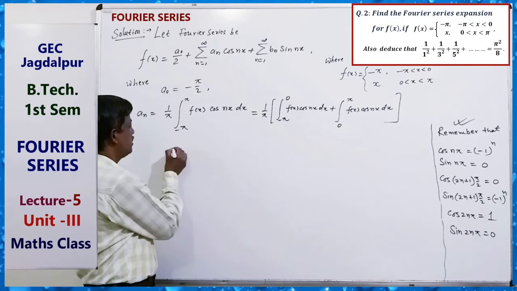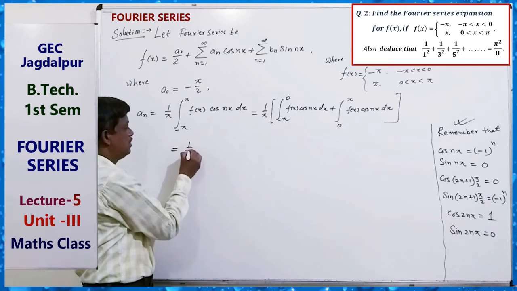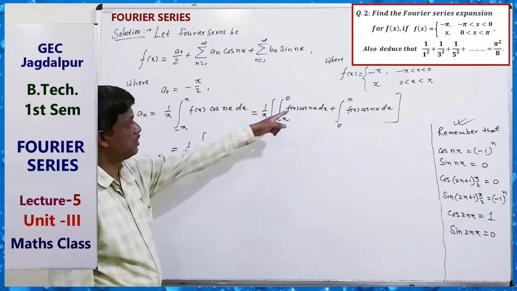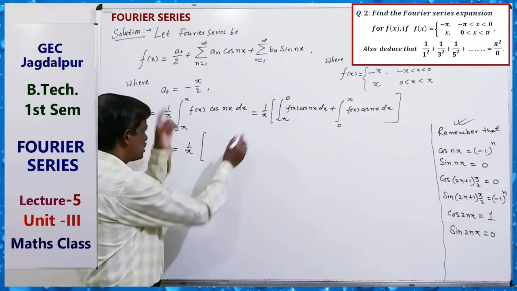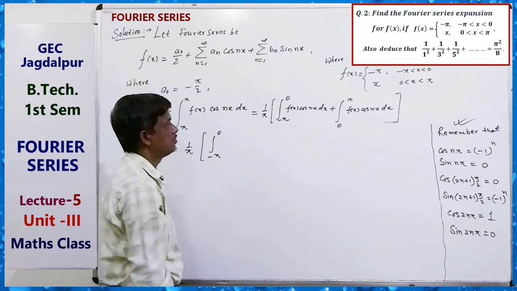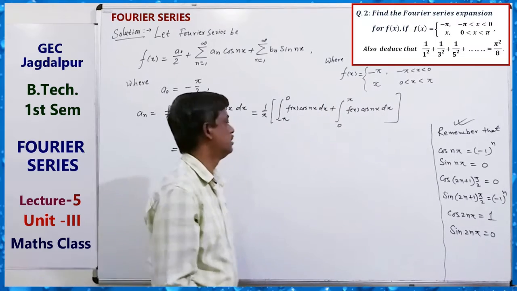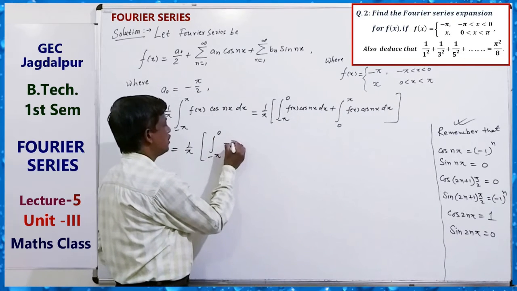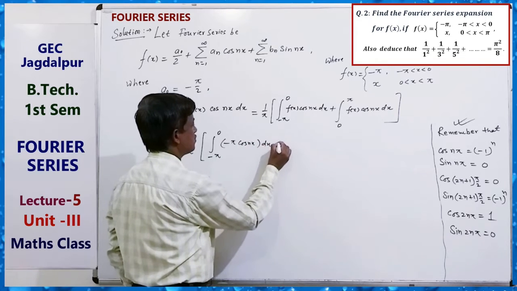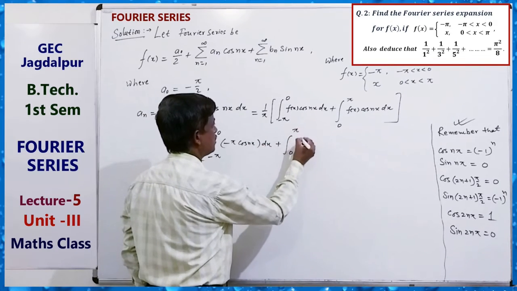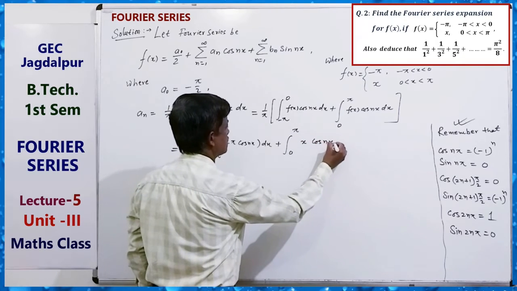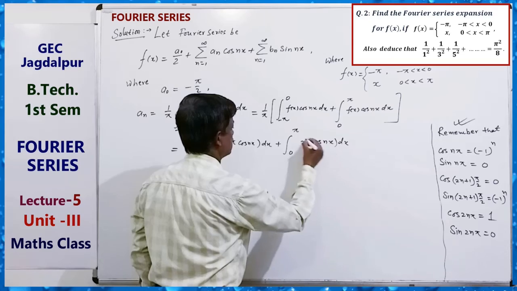Okay, so here 1 by pi, now we can use it. Minus pi to 0, f(x) means in this interval minus pi. So minus pi cos nx dx plus 0 to pi x cos nx dx.